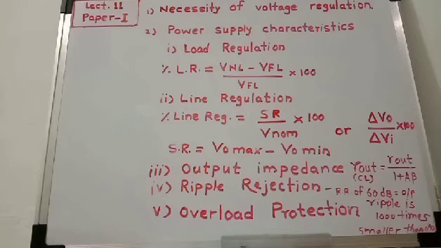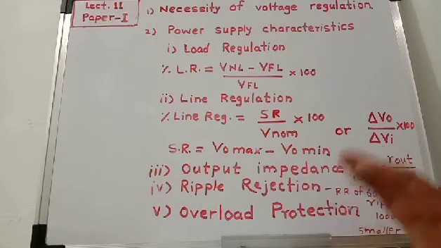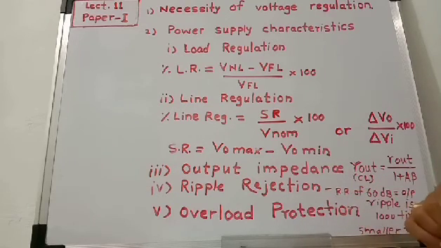So in some power supplies, overload protection circuitry is used to avoid overload, and this circuit is called a current limiting circuit. Due to current limiting, overload is avoided, or overload protection is provided in some regulated power supplies. Okay, so we will stop here.